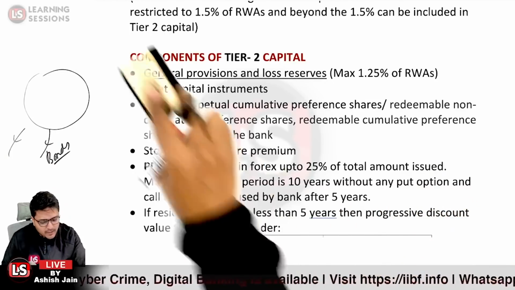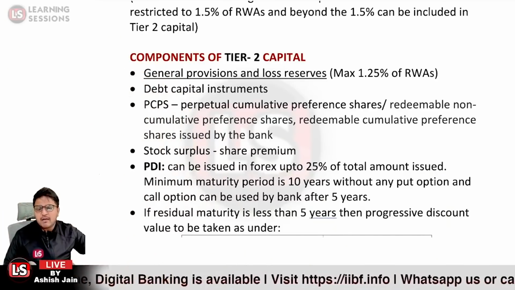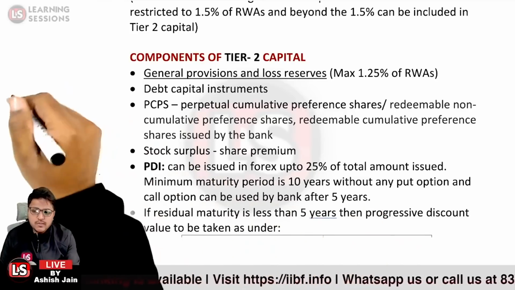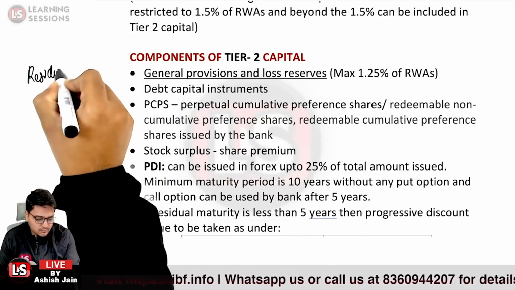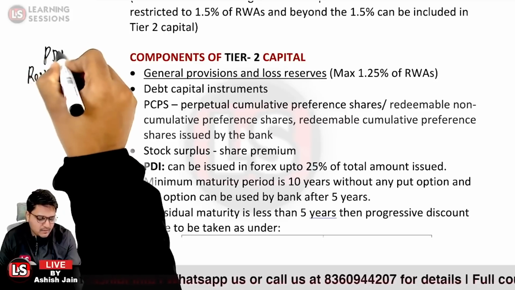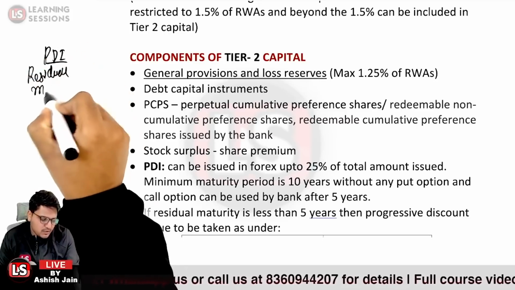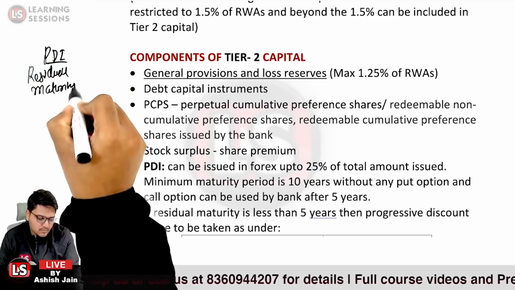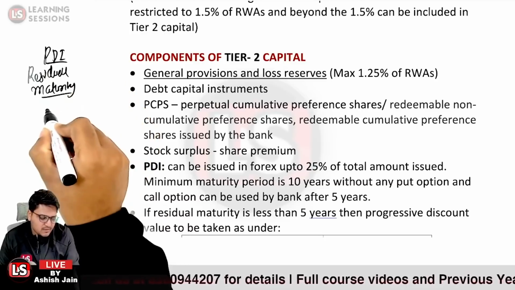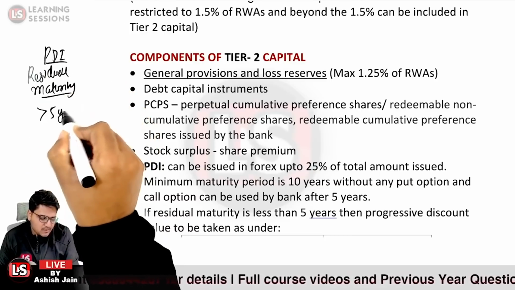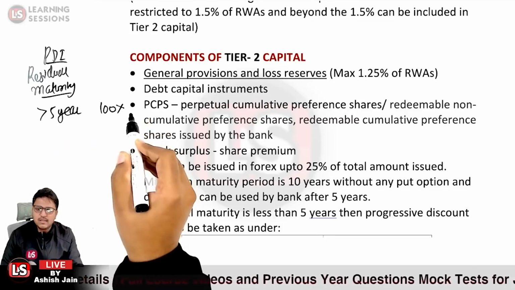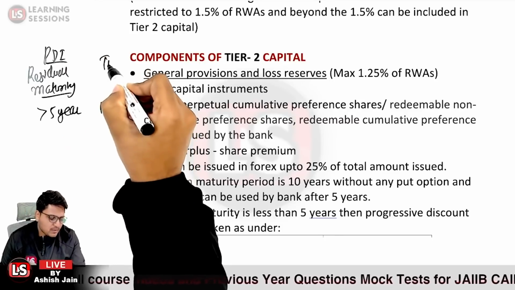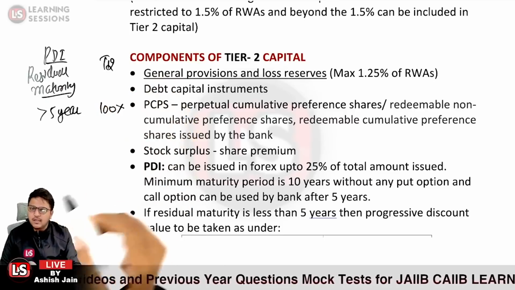And let me tell you a very important scenario related to the residual maturity. In the case of the PDI, if the residual maturity of the bond is greater than 5 years, then 100% of the value will be considered as tier 2 capital.